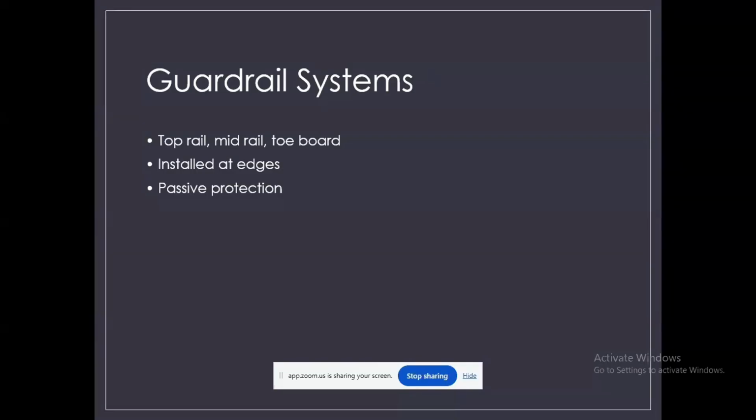Even, ma'am, the cross bracing between the top and bottom rails has to be provided. That's why I said that choosing the right one depends upon the type of work and the type of risk involved, right?